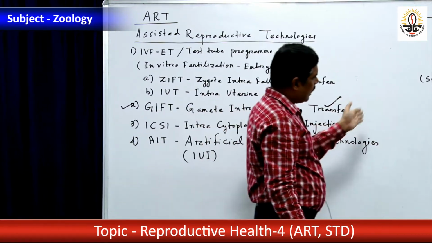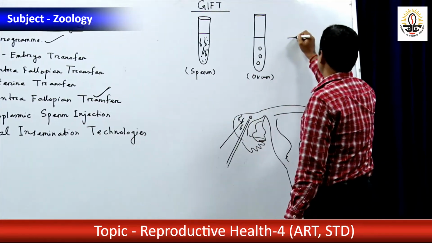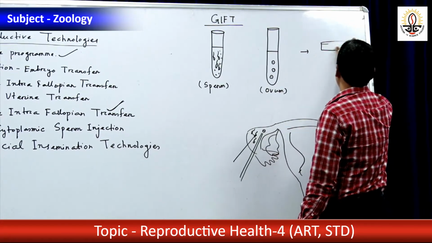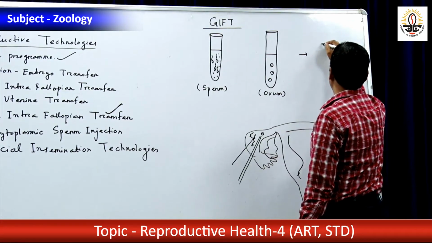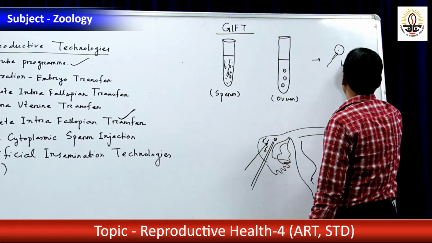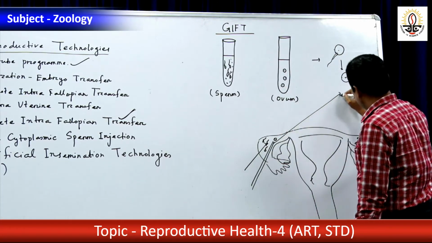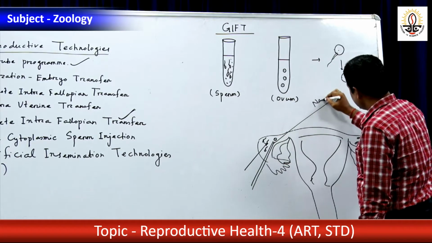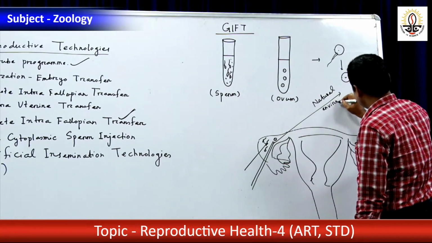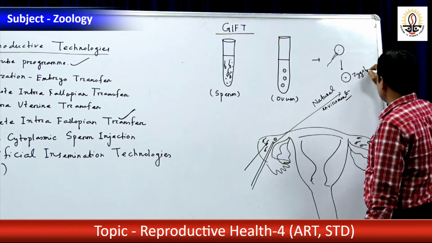So these are left in the fallopian tube, and there will be combination of sperm and ovum, which produces the zygote, in this natural environment.